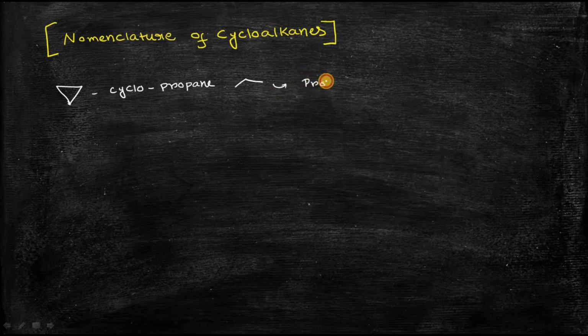This is a non-cyclic compound, but if it becomes a cyclic compound, or cycloalkane, then we add the word cyclo before propane. So it will become cyclopropane.